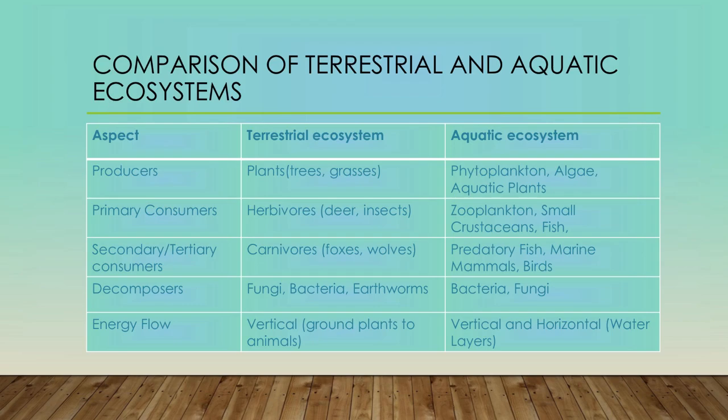And here the secondary and tertiary consumers in terrestrial can be carnivores like foxes or wolves, and in aquatic system it is predatory fish, marine mammals or birds. Decomposers can be fungi, bacteria and earthworms. In aquatic it can only be bacteria or fungi, because earthworms cannot be found in water. And here the energy flow is vertical, from ground plants to animals. In aquatic ecosystem, energy flow is both vertical and horizontal, according to the water layers.